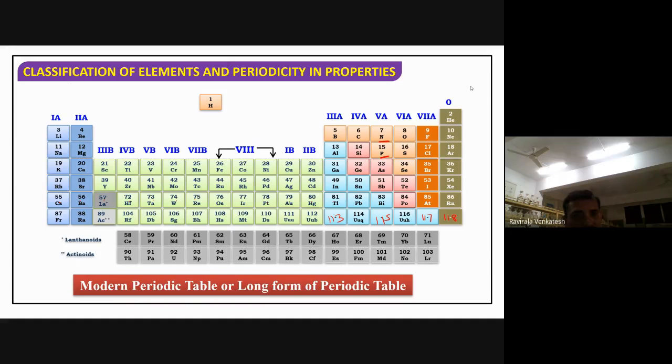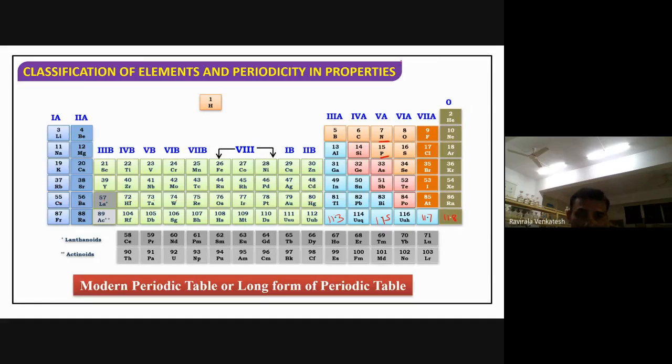So hydrogen does not belong to first A. It may exhibit the same properties as first A, but you can't place hydrogen in first A, or in the 0 group, or in the 7th A group, or in the 3rd group. It resembles first A, 7th A and 3rd A, but you can't place hydrogen in any of them.